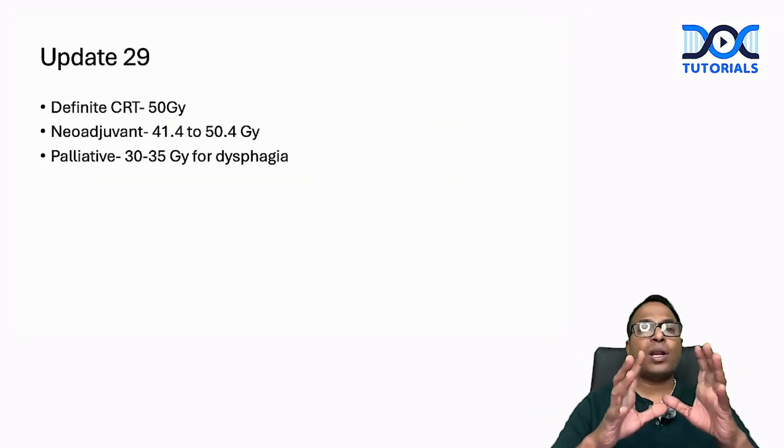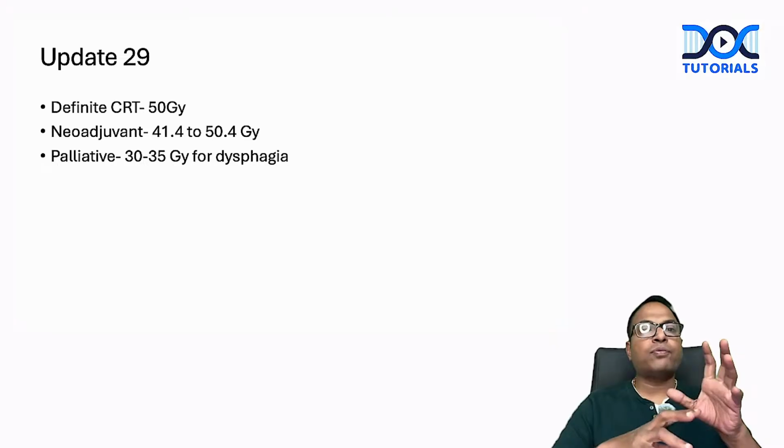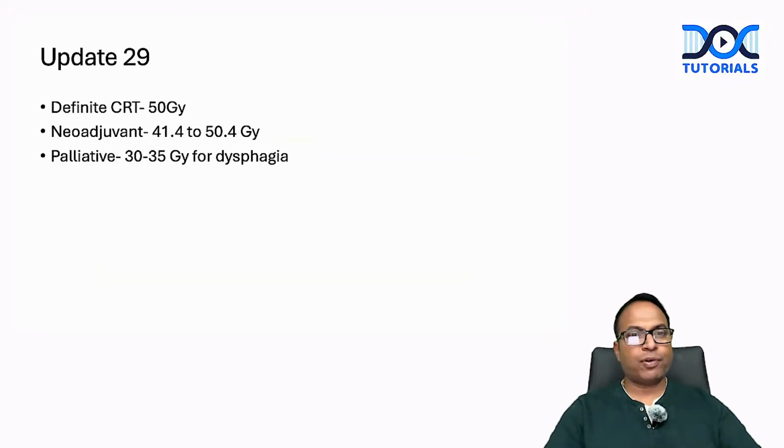So definitive chemoradiotherapy means we give 50 gray. Neoadjuvant means 41.4 to 50.4 gray. Palliative means 30 to 35 gray, which we give for dysphagia alone. This is an updated point from Sabiston.